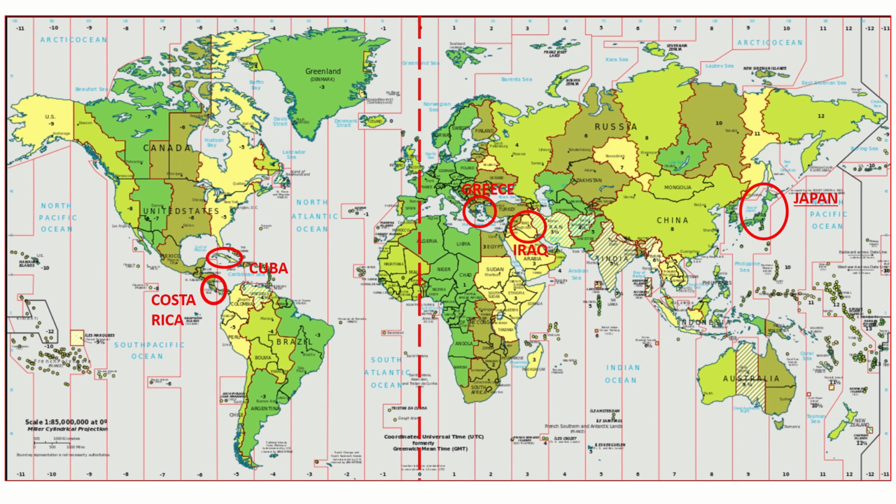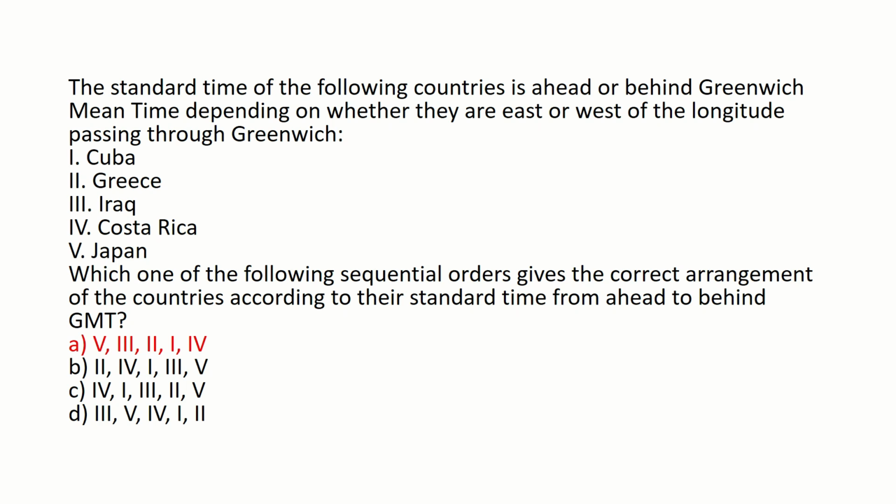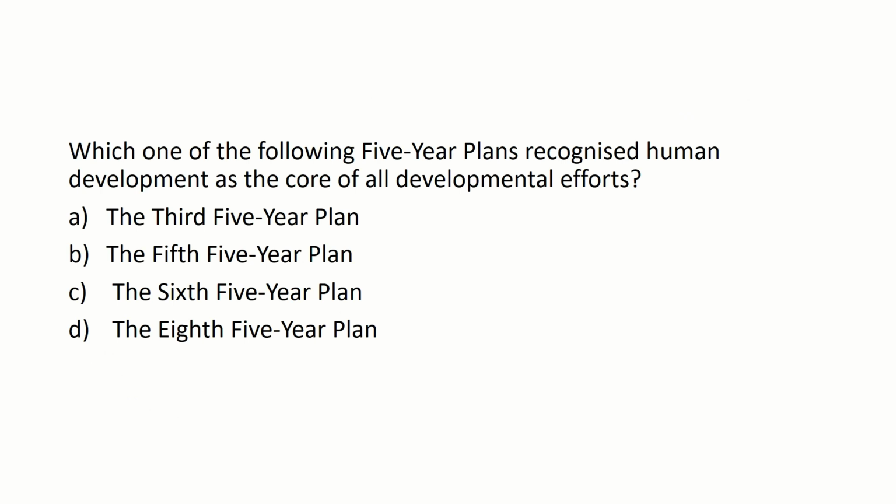From the map, we understand that Japan lies to the far right of the GMT, followed by Iraq and Greece. To the left of the GMT, you can see Cuba followed by Costa Rica. So, in the given question, the answer is option A, 5, 3, 2, 1 and 4. Let's move to the next question.